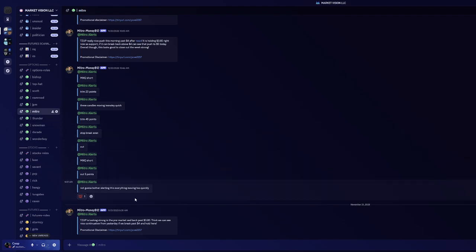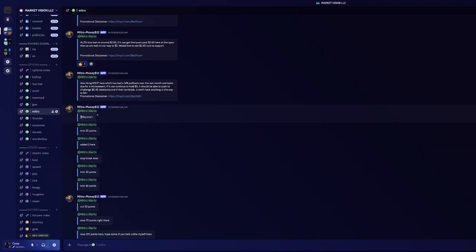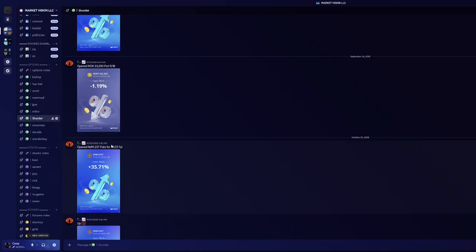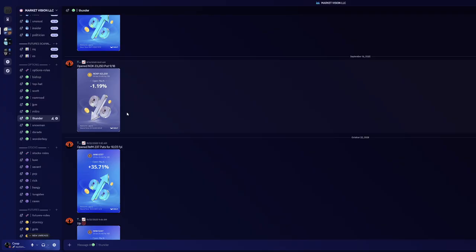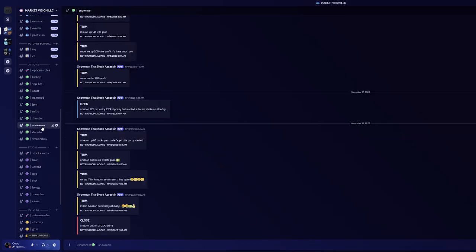Mitro as well, he does futures. He also does options, that sort of thing. As you can see here, we have MNQ shorts. Trim 50 points. We have the best analysts in the business. Thunder, he's very good whenever he posts. He's kind of infrequent, but due to the quality of the posts whenever he does post, I still have him in here. He's a very nice addition to have.